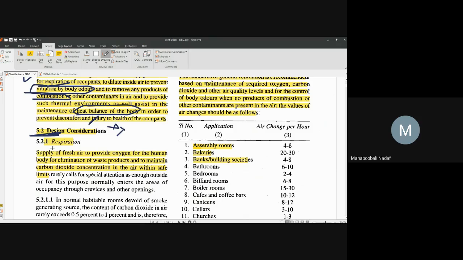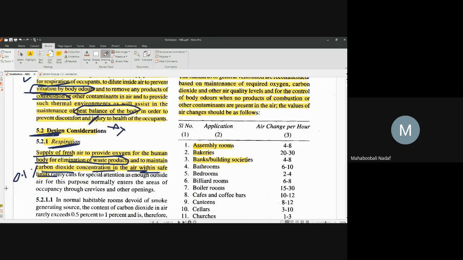First one is respiration. Very common. Supply of fresh air, which is to provide oxygen for the human body, for elimination of waste products, and to maintain the carbon dioxide concentration in the air within the safe limit. So what is that limit? 0.1%.